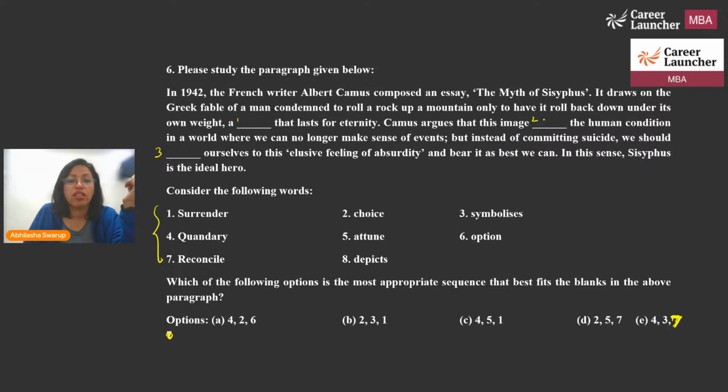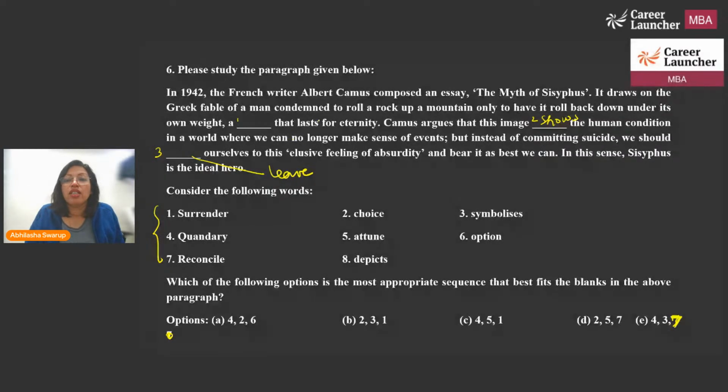So I'll take, shows the human condition in a world where we can no longer make sense of events. But instead of committing suicide, we should leave ourselves to this elusive feeling of absurdity and bear it as best we can. In this sense, Sisyphus is the ideal hero. All right, so let's take a look.